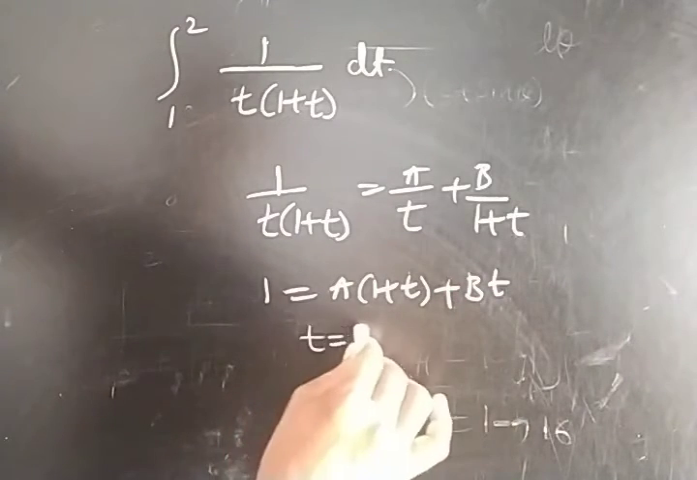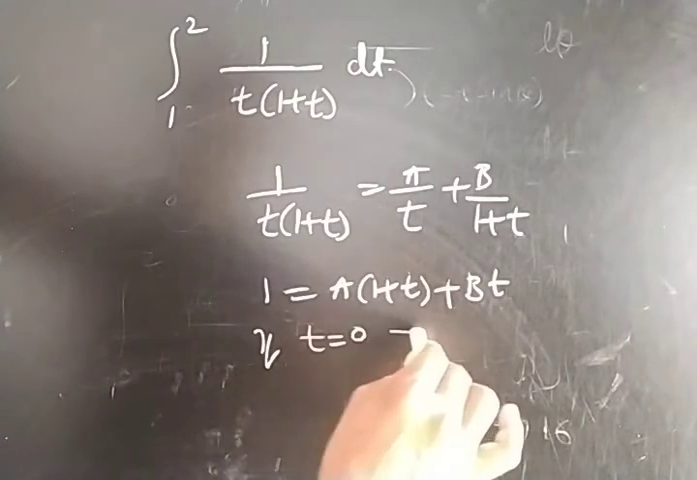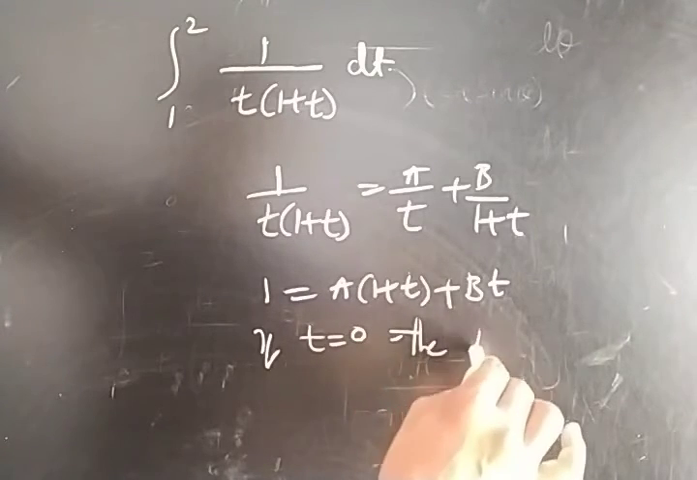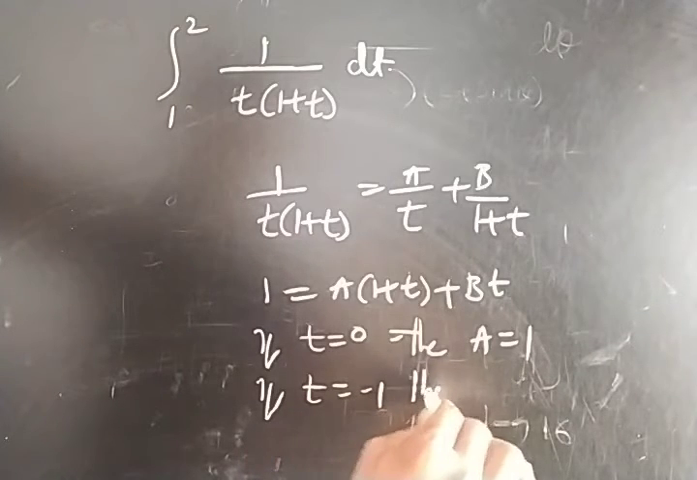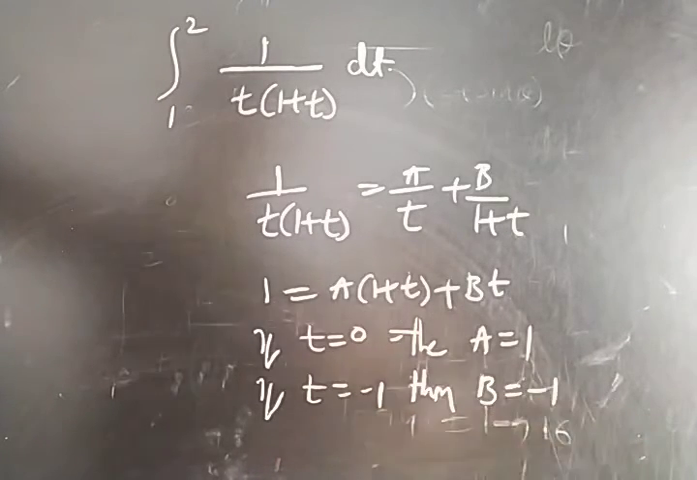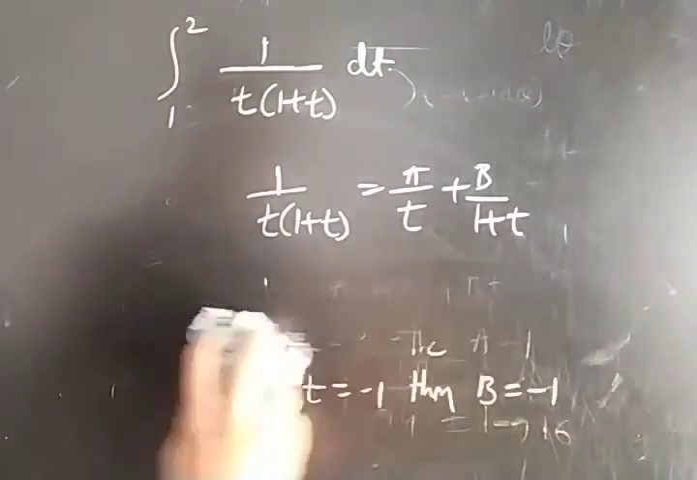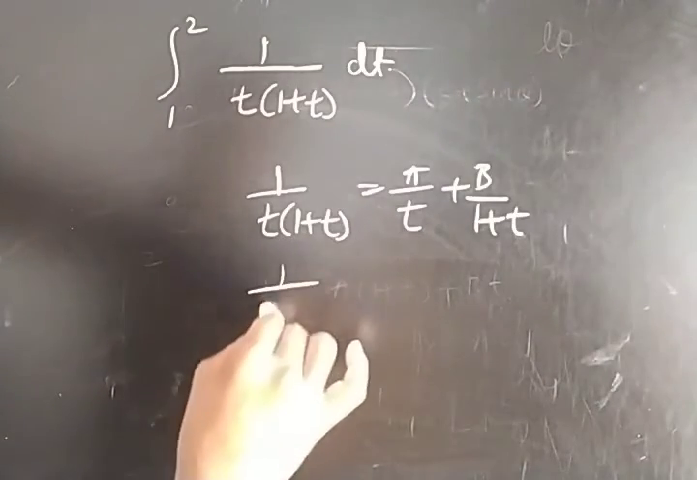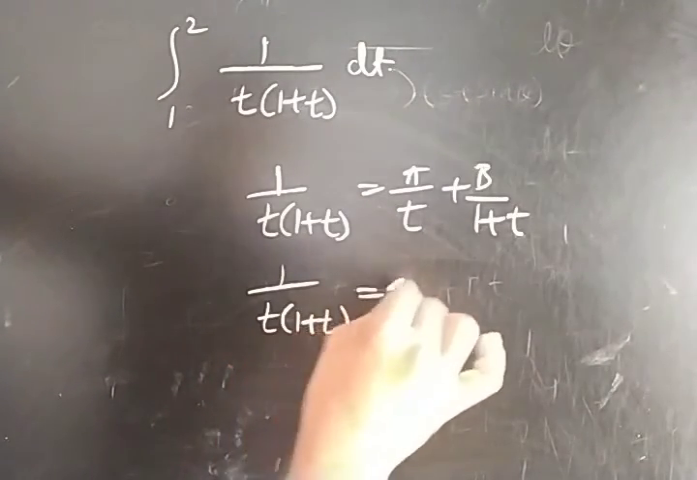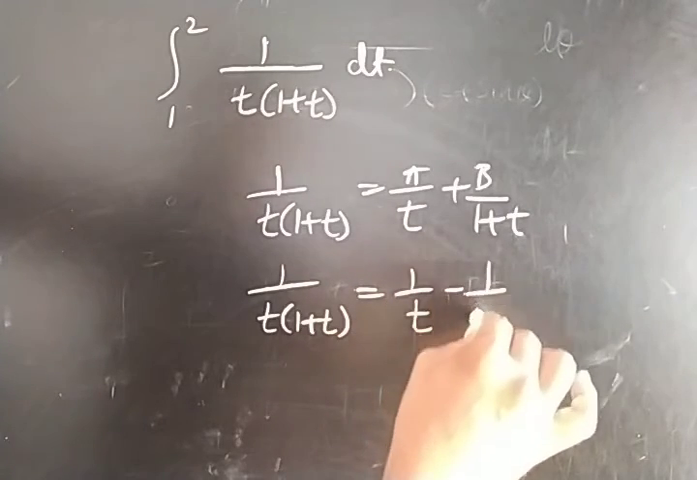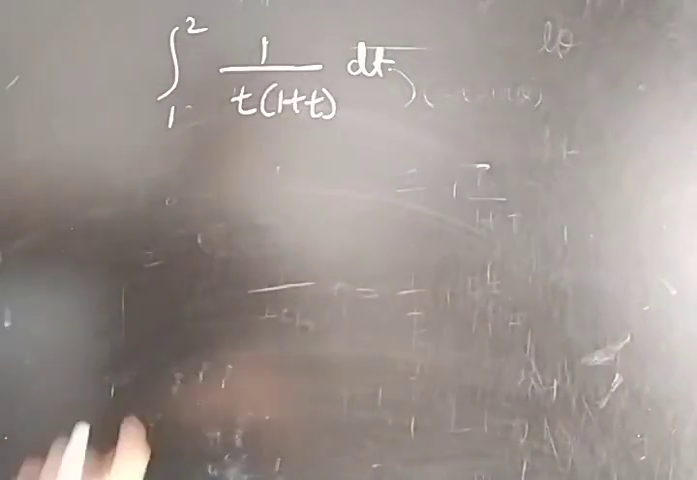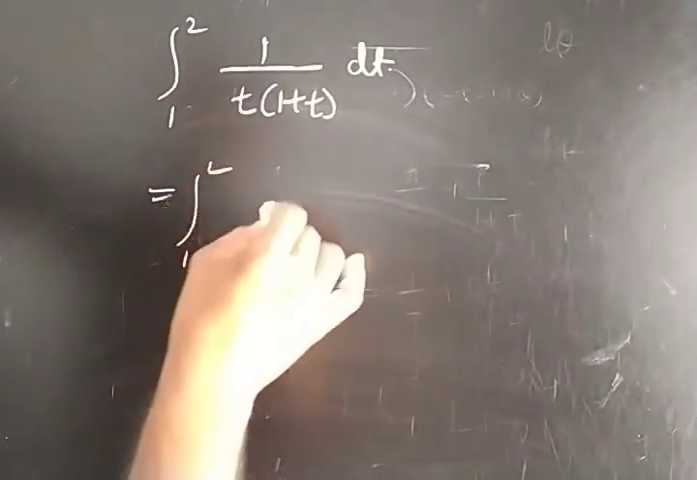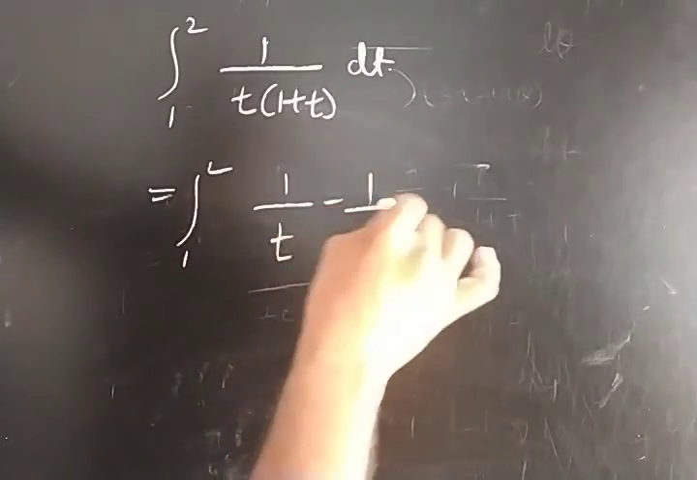If you put t equal to 0, then you will get a equal to 1. If t equals minus 1, then we will get b equal to minus 1. So the a value is 1, and the b value is minus 1. So I am splitting this function, 1 by t into 1 plus t, as 1 by t minus 1 by 1 plus t. Okay. So in place of this integration, we can write, after partial fractions, 1 by t minus 1 by 1 plus t.